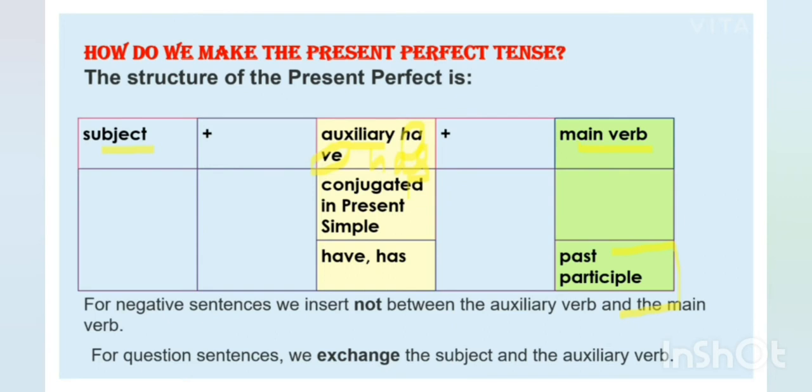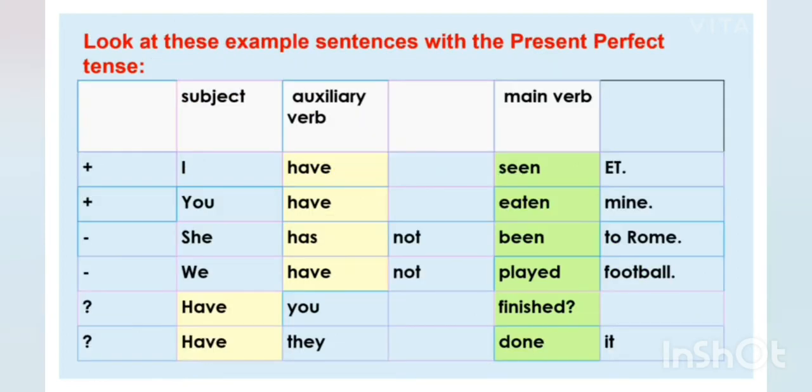Now what about negative sentences and question type of sentences? So students, for negative sentences you just have to insert not, and for question type of sentences you need to exchange the places of subject and auxiliary verb. Just see in this table. See, if a positive sentence is given to you, then first of all the subject will come, that is I is the subject. Then auxiliary verb have, main verb seen. Then it is the object. Now this is the complete sentence: I have seen it.